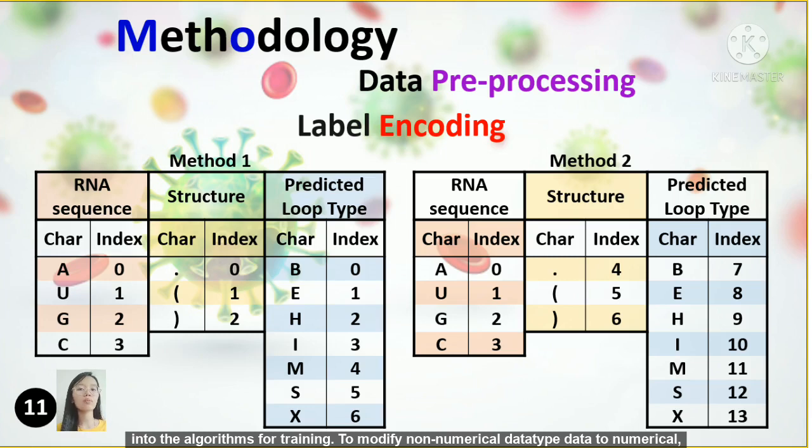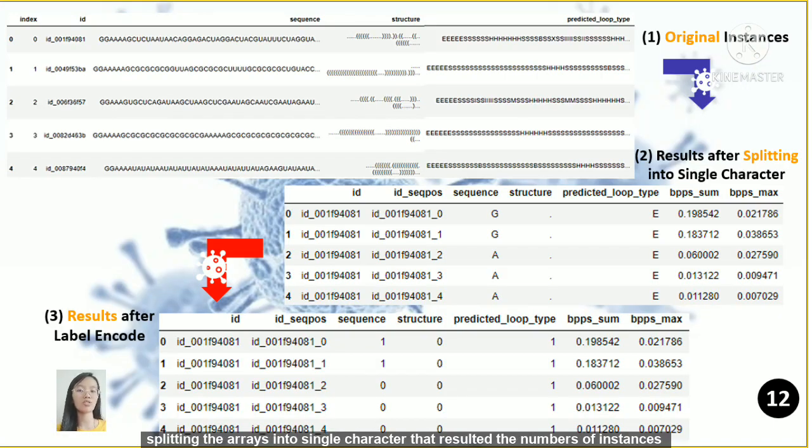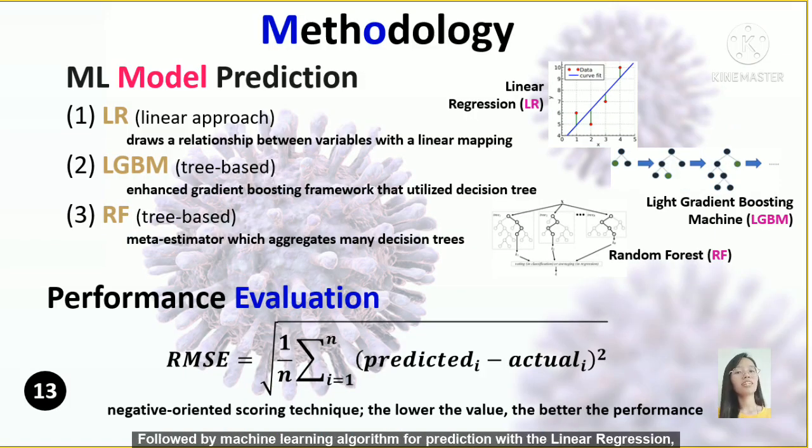To convert non-numerical data into numerical, two label encoding methods are proposed as shown in the tables, by first splitting the arrays into single characters, which resulted in the number of instances increasing drastically from thousands to hundreds of thousands, followed by machine learning algorithms for prediction: linear regression, gradient-based machines, and random forests. Since this study is regression-based instead of accuracy-based, prediction error is proposed with group mean square error as the performance metric, with the formula as presented.